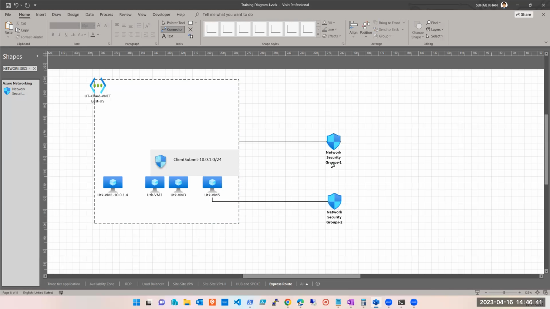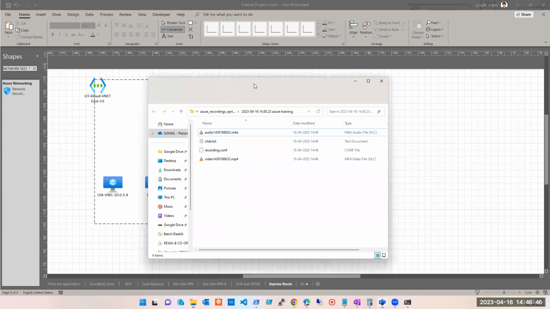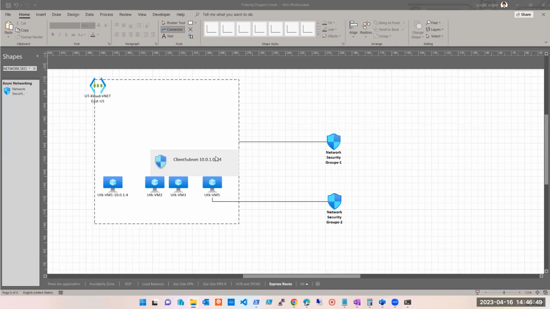Now, network security group 1 says that you should not be able to access the internet. And network security group 2 says you should be able to access the internet. What do you think will happen? Conflict. There is a conflict, but one has to override the other. So the second one will override the first one. Yes, guys, what do you think?